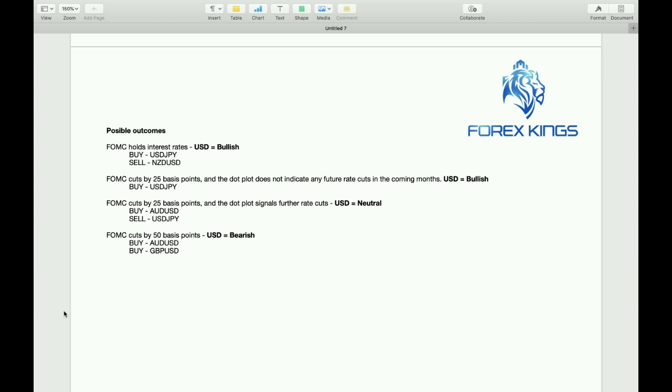So if the FOMC do hold interest rates, the US dollar against the Japanese yen could be an opportunity to buy. Now the NZD USD could also be an opportunity to sell, as the RBNZ have been fairly aggressive in cutting interest rates. So if the FOMC do hold interest rates, the US dollar will be bullish, which means we'll be looking to buy the USD JPY and sell the NZD USD.